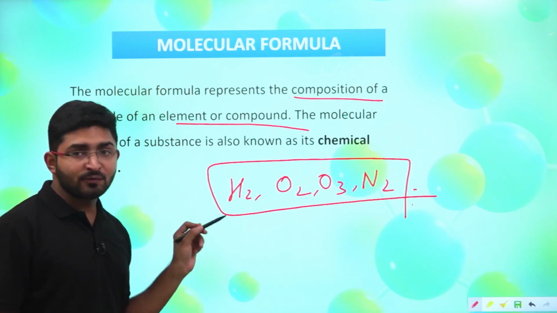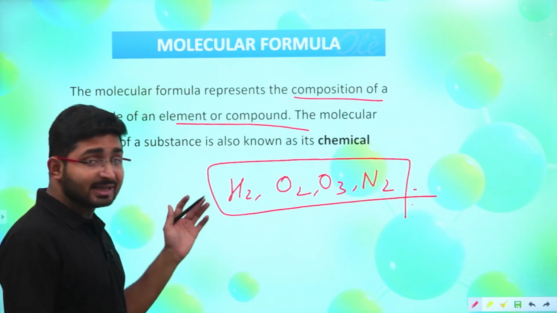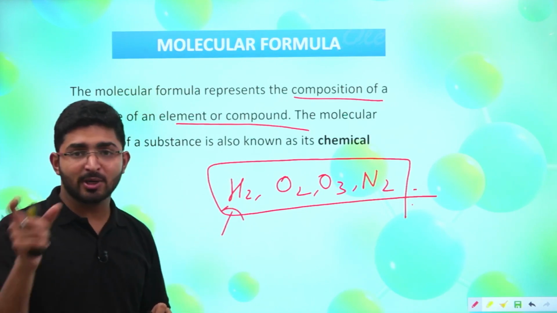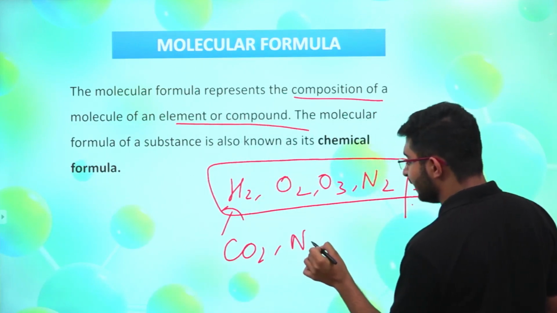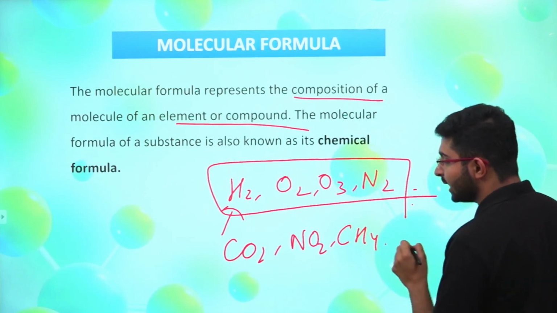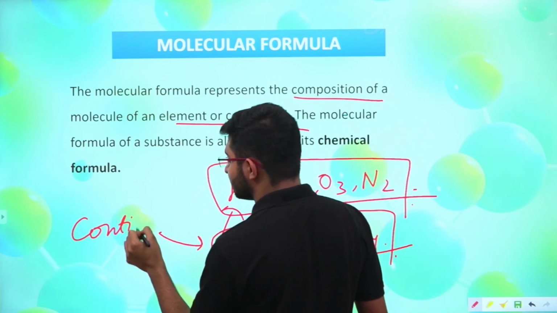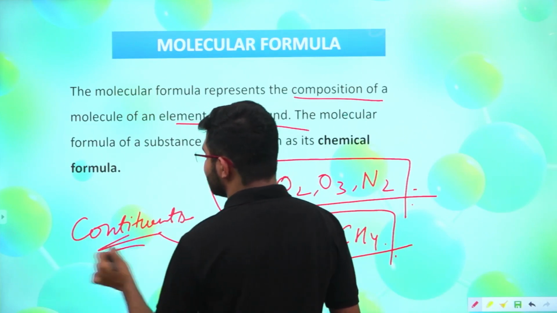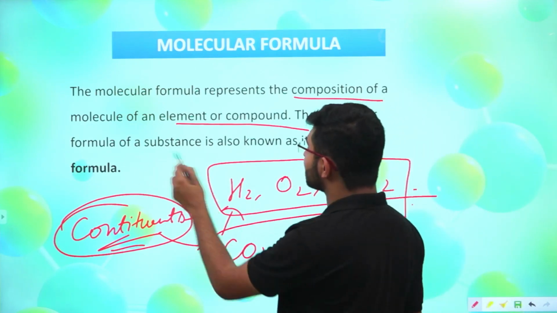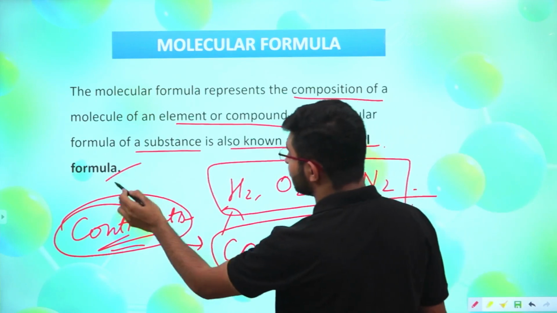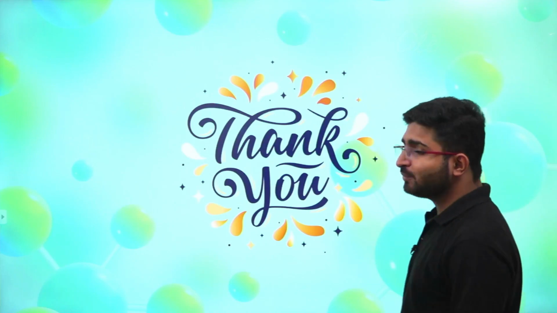In the case of molecules of elements, you are going to see the actual number of atoms in that particular molecule. In the case of hydrogen, we have 2 atoms in a particular molecule. But in the case of molecules of compounds like CO2, NO2, CH4, there you are going to see the composition and the constituents from which that compound is formed, right? So that is the significance of a molecular formula. The molecular formula of a substance is also known as its chemical formula. So the other name of molecular formula is chemical formula. This is what we have studied in this session.